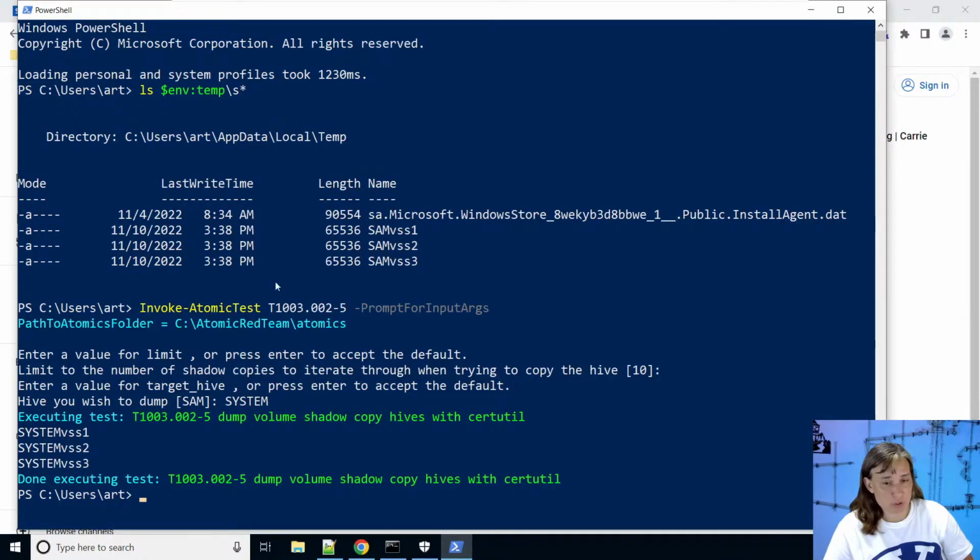So we were able to use certutil to extract the SAM and the system registry hives, and then take those files and pull out the credential information for all the local users and the machine account.